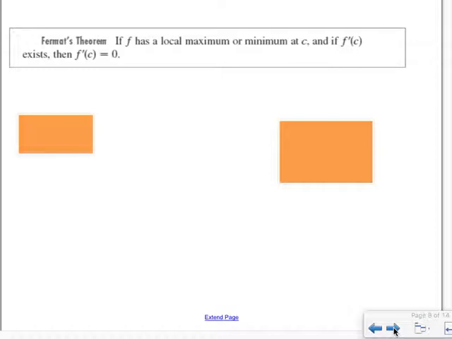So let's think about this for a minute. Where the first derivative doesn't exist cannot be a max or min. But if there is a first derivative that's equal to 0, it may be a local max or min.